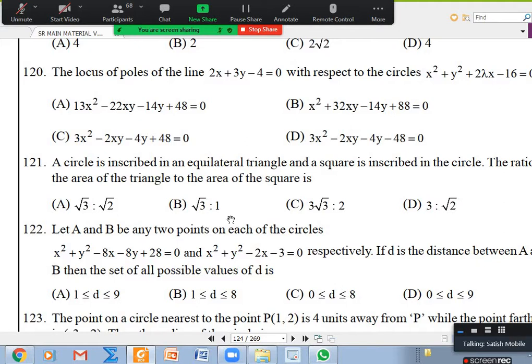Okay, 120. Let the pole be x1 comma y1. Then the polar is x x1 plus y y1 plus lambda x plus lambda x1 minus 16 equal to 0. This I have to compare with 2x plus 3y minus 4.